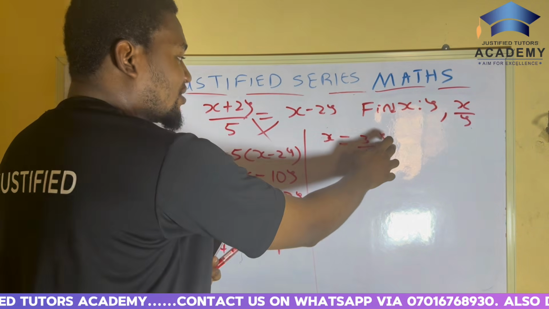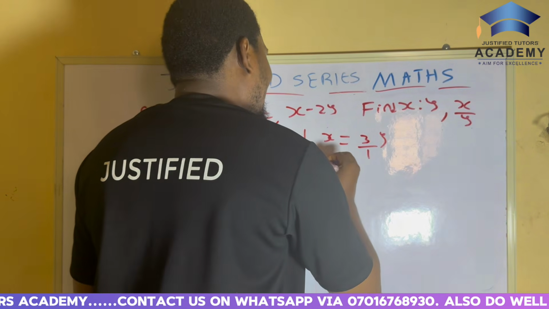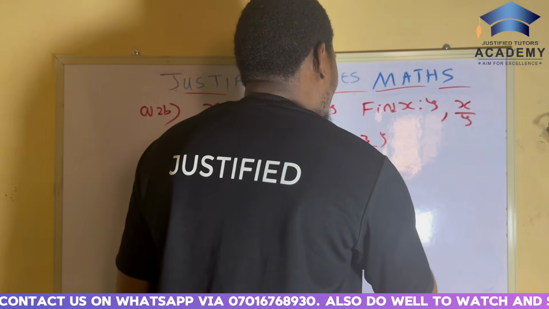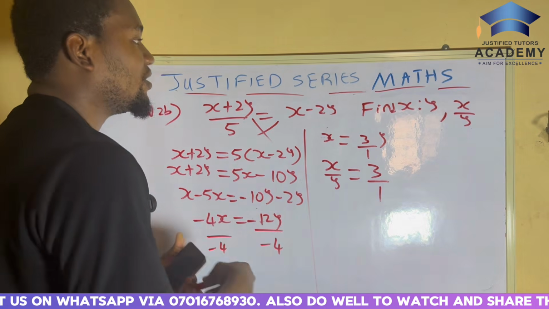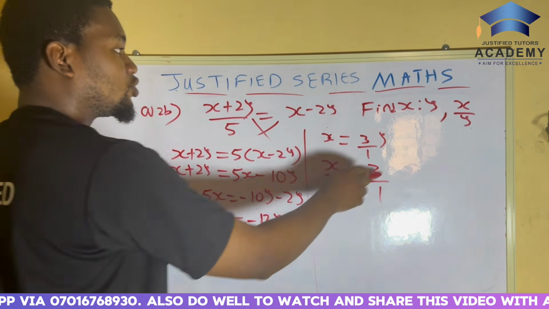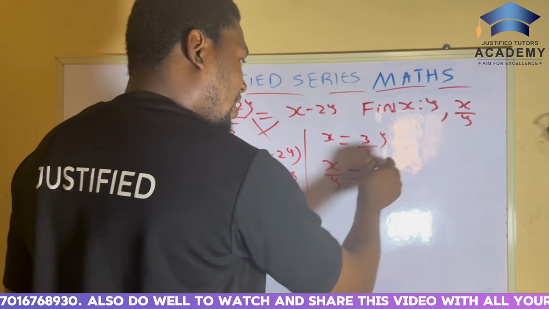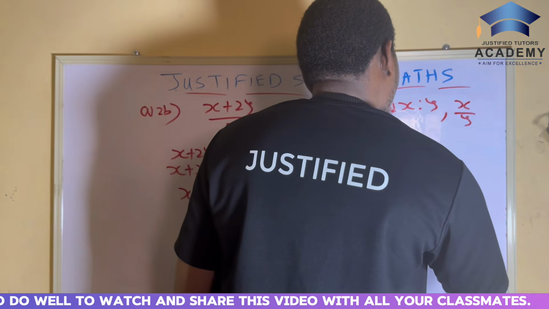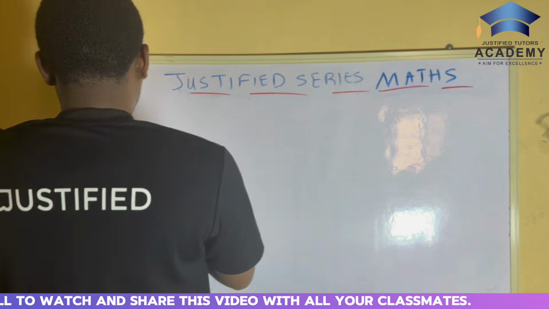Now, divide both sides by y. We have x over y is equal to 3 over 1. So now, what does this translate to? It translates to x over y, which is 3 over 1. So therefore, the ratio is going to be 3 ratio 1.